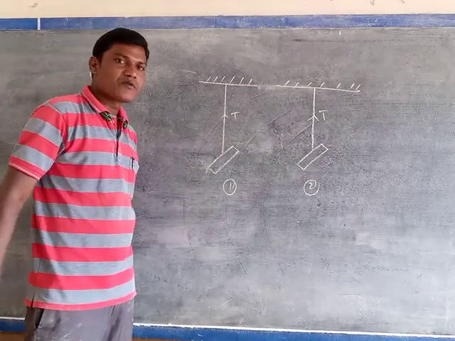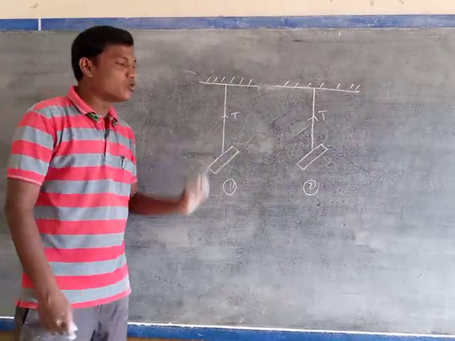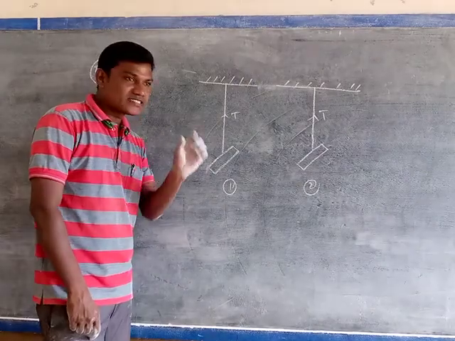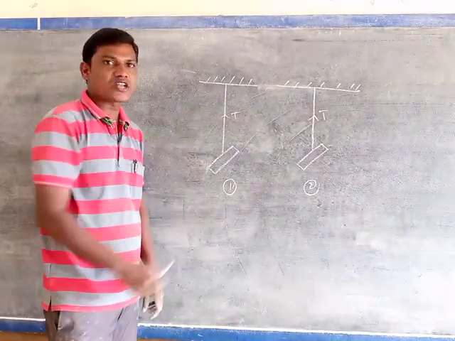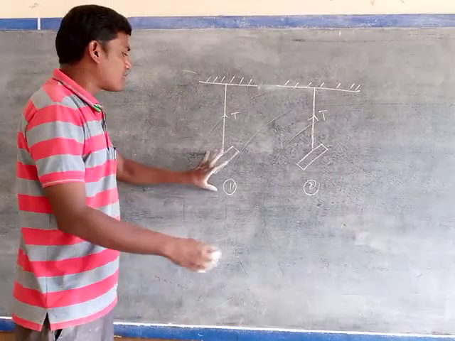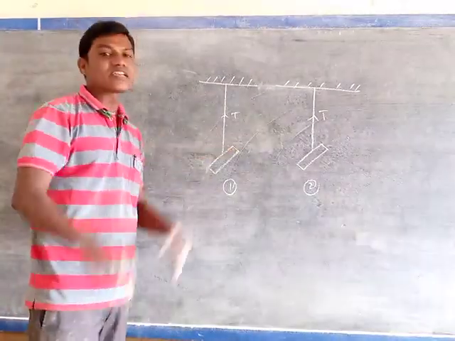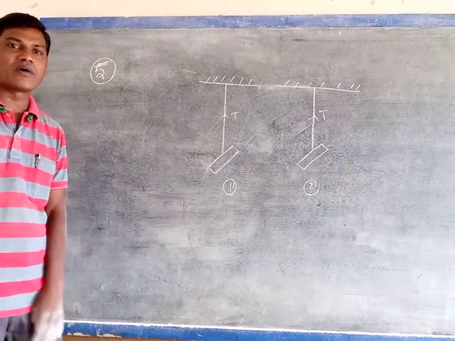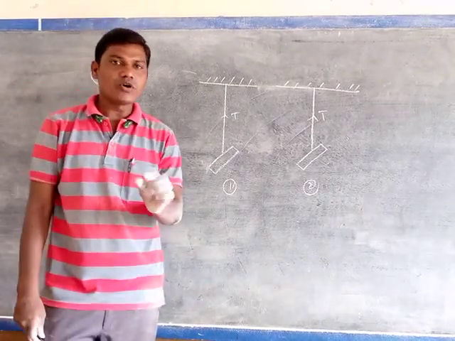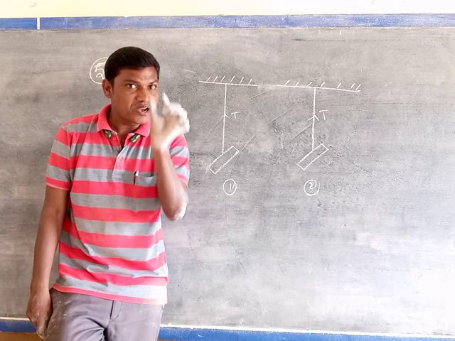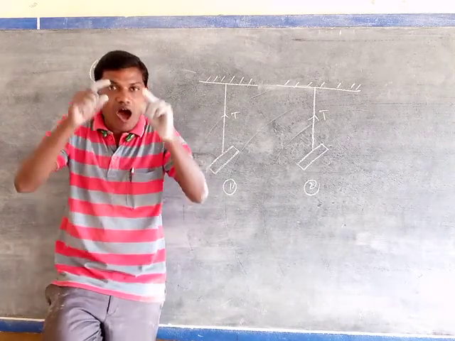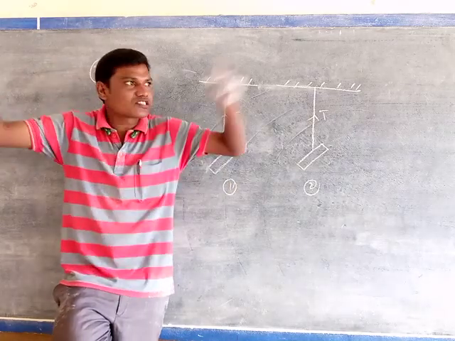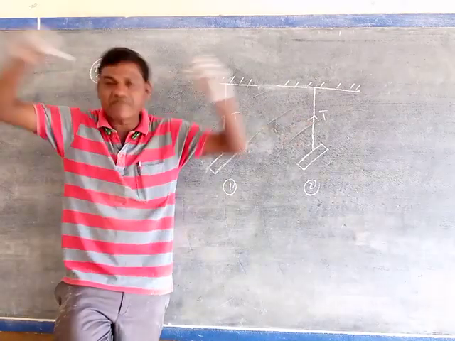After some time, we observe which bar comes exactly along the north-south direction of the Earth's magnetic field. That bar is a magnet, and the other one is a non-magnet or steel bar. Listen very carefully. Only a bar magnet, when freely suspended, always comes to the north-south direction of the Earth's magnetic field.